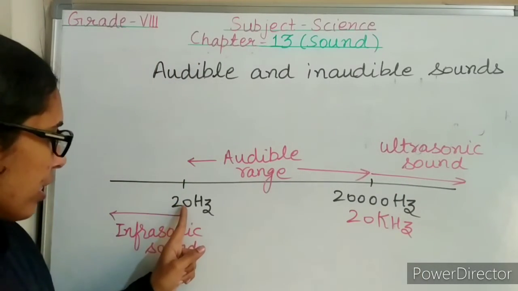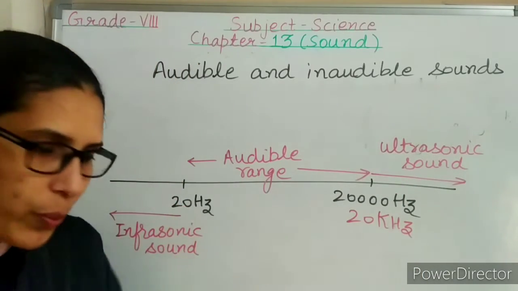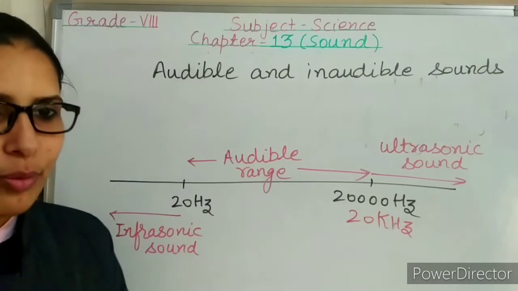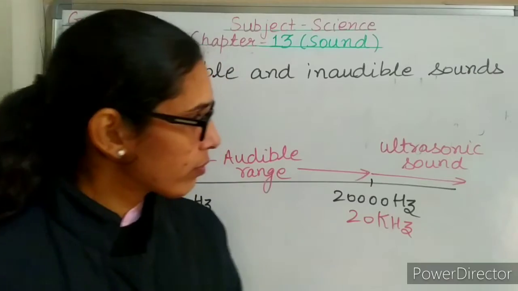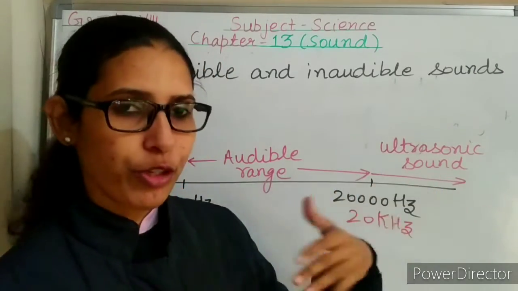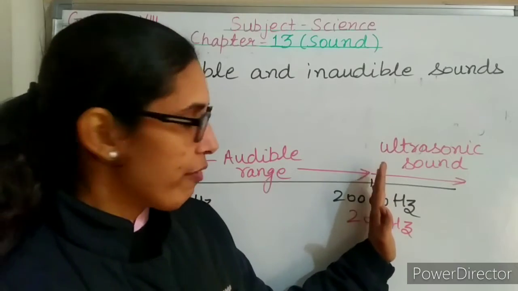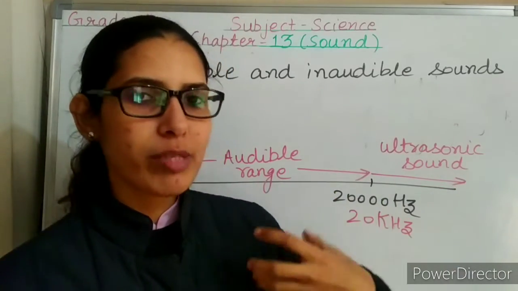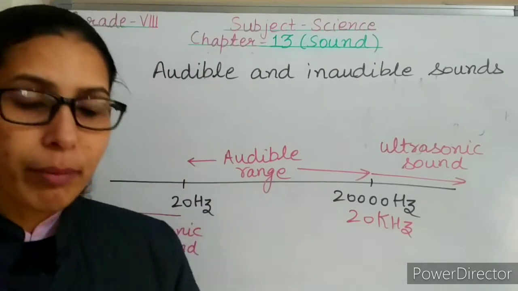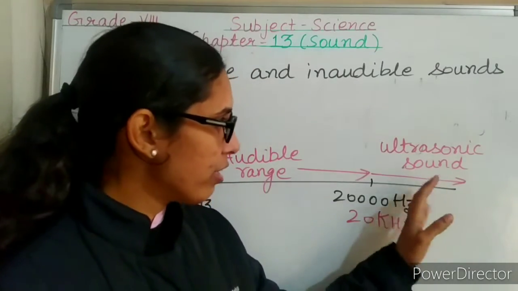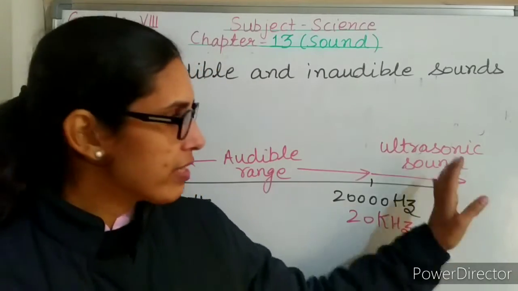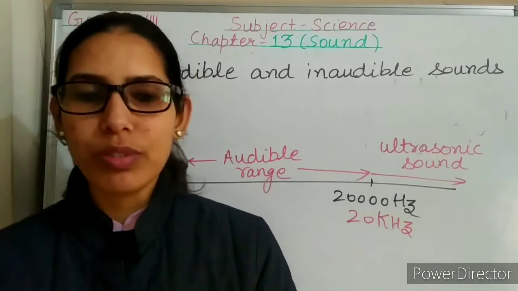And the sound having frequency less than 20 hertz is known as infrasonic sound. So, this was about the audible range. For human beings, sounds having frequency more than 20 kilohertz become inaudible. We cannot hear that. But there are some animals that can hear ultrasonic sounds, like dogs, bats, monkeys.